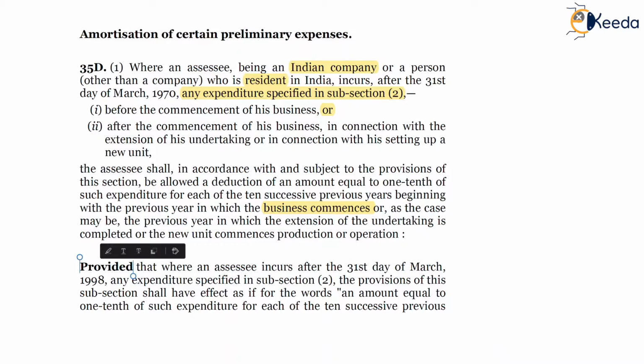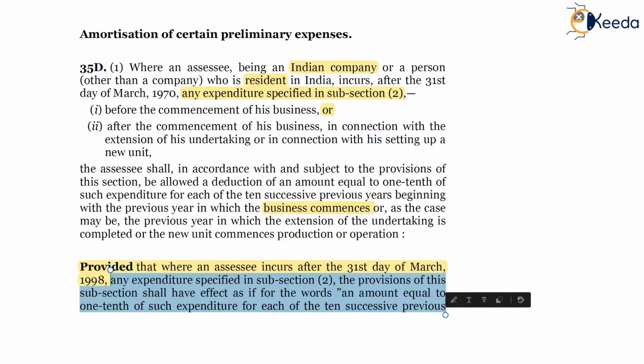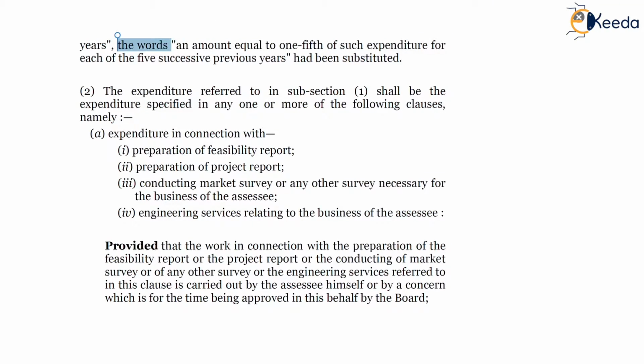And in this proviso, the deduction of 1/5 has been mentioned: provided that when an SSC incurs after 31st of March 1998 any expenditure of the nature specified in subsection 2, the provisions of this subsection shall have effect as if for the words an amount equal to 1/10 of such expenditure for each of the 10 successive previous years, the words an amount equal to 1/5 of such expenditure for each of 5 successive previous years have been substituted.